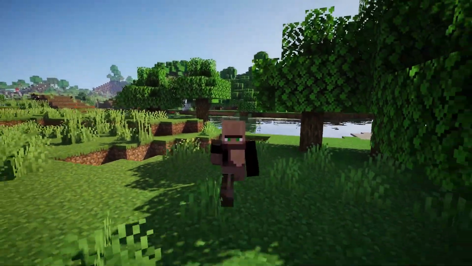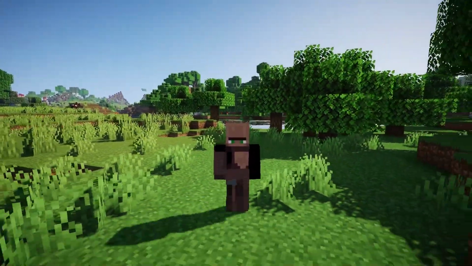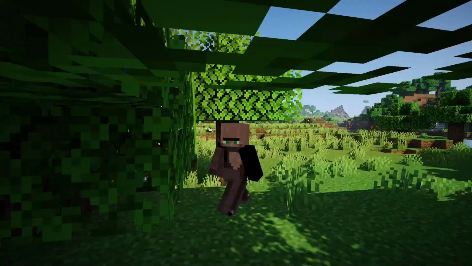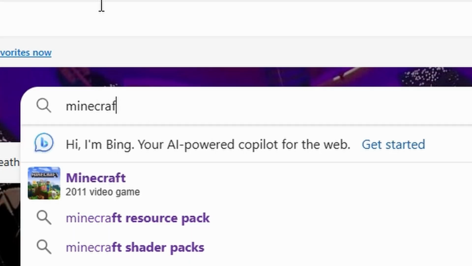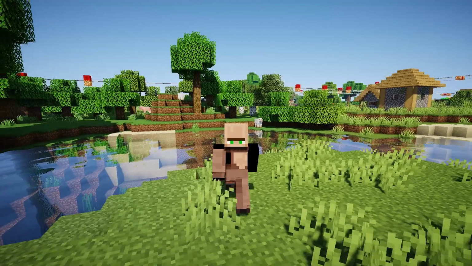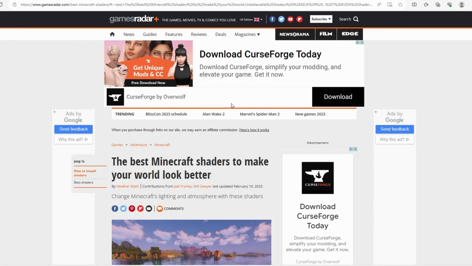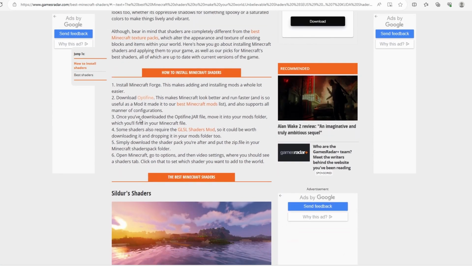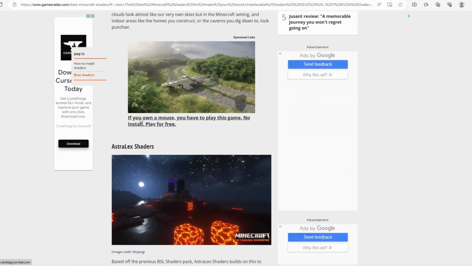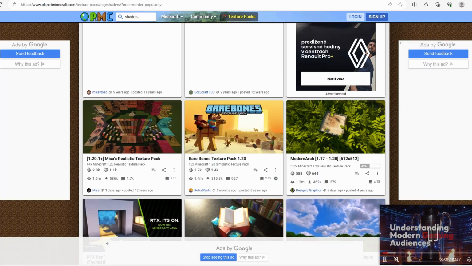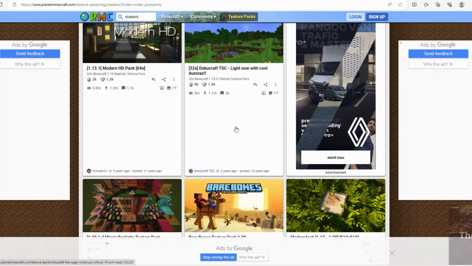To download and install shaders packs in Minecraft for enhanced graphics and visual effects, follow these steps. Find a shaders pack. Start by searching for a shaders pack online. These packs can significantly improve the visual quality of your Minecraft world. Many shaders are available from various sources, including forums, modding websites, and community-driven platforms.